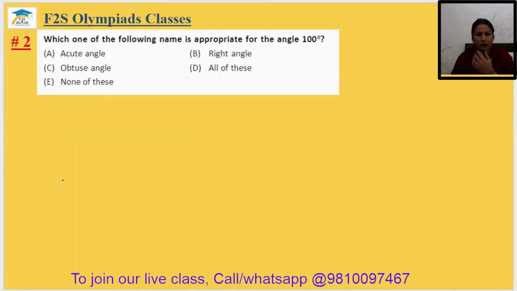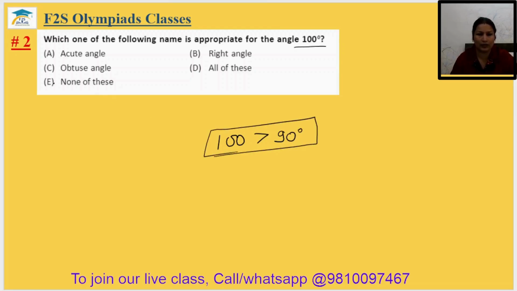Question number 2. Which one of the following names is appropriate for the angle 100 degree? So angle 100 degree is greater than 90 degree, and all the angles greater than 90 degree are known as obtuse angles. So question 2 answer will be option C.